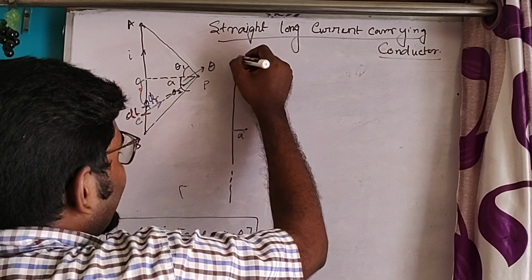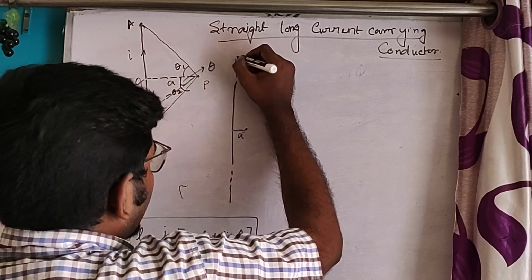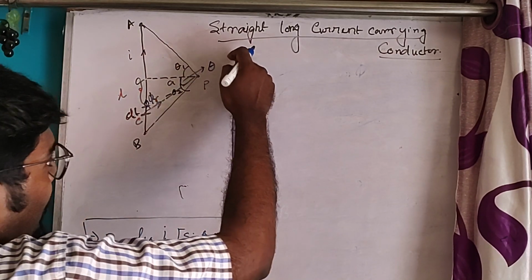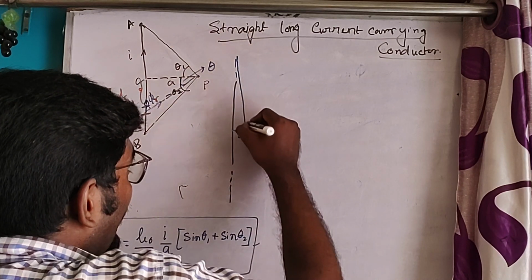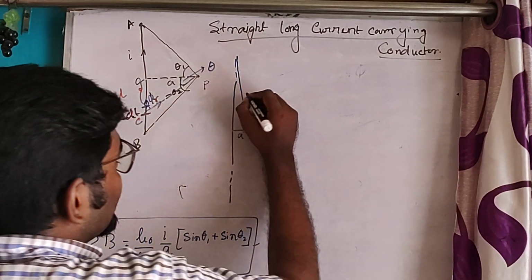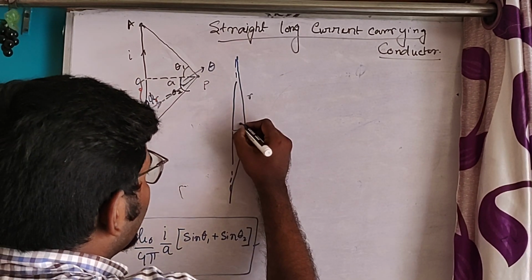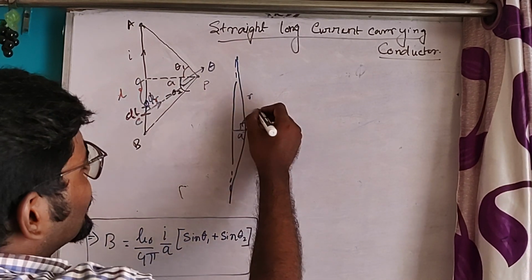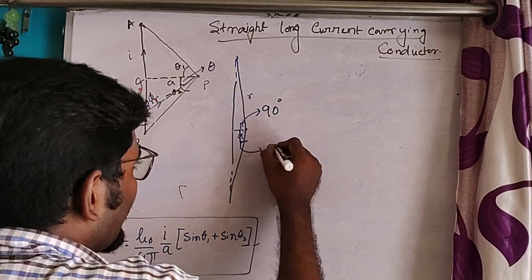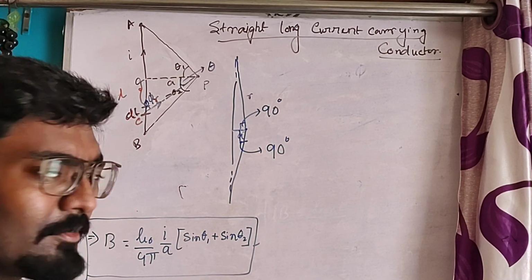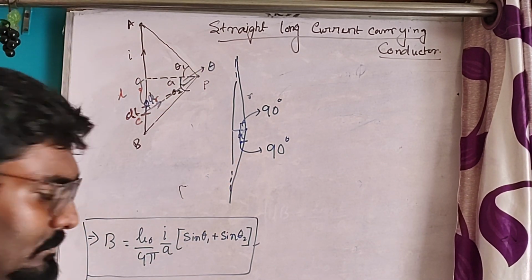Now see, if we draw... Actually, it is the point, the end point. It is at infinity. So from infinity, if we draw the r vector, it will extend an angle of almost 90 degrees. In the same way, in this direction also it will extend almost 90 degrees. It will extend almost 90 degrees on both sides.